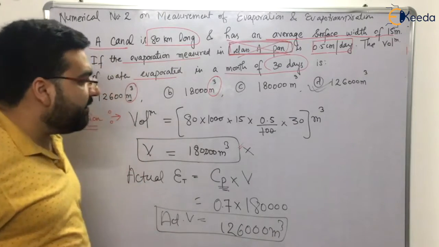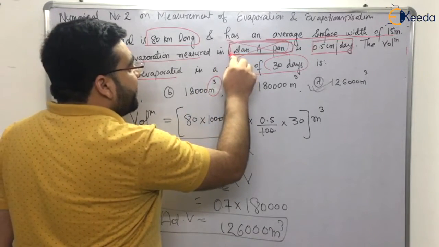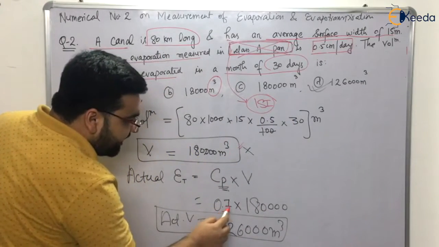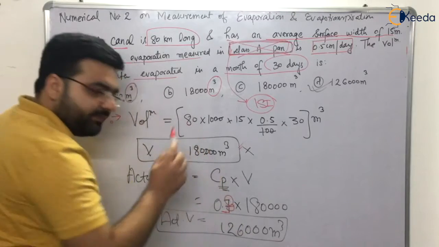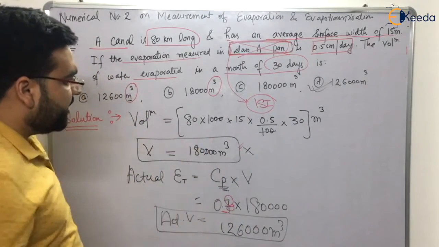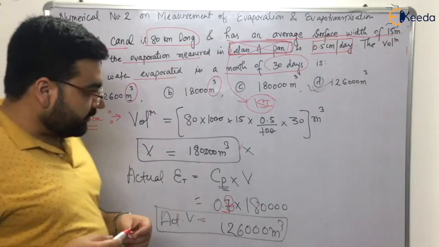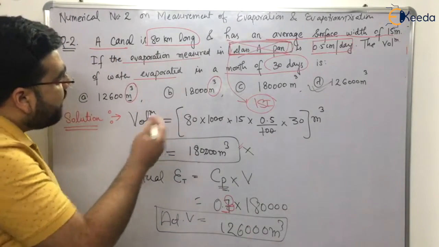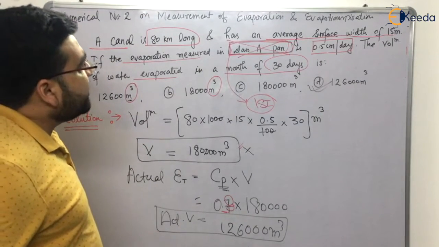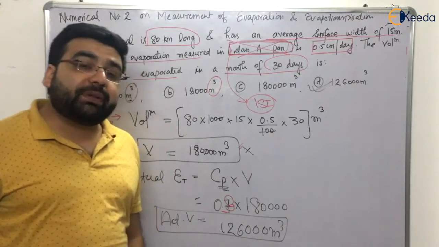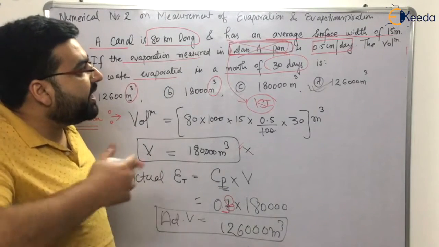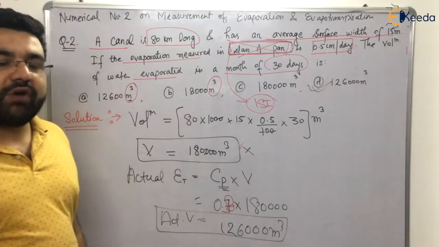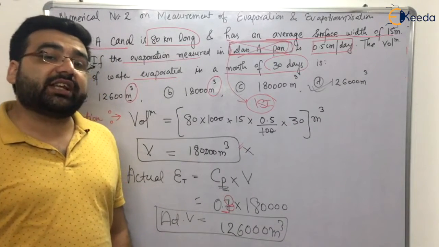Clear? So I hope you have understood. Now, if it would have been the ISI pan, then instead of 0.7 you would have multiplied with 0.8, because the pan coefficient for an ISI pan is 0.8. Clear? Now I hope that you have understood this numerical. Now let's move forward and solve a few previous year GATE numericals which have been asked on the chapter, that is evaporation.